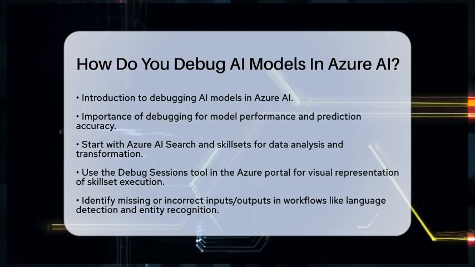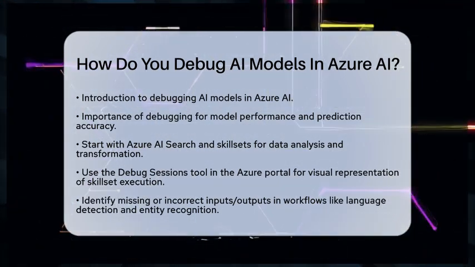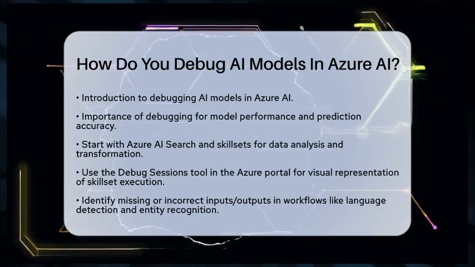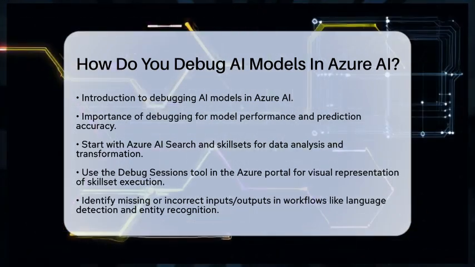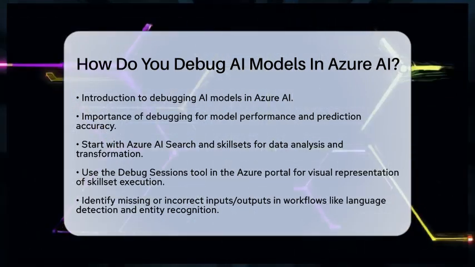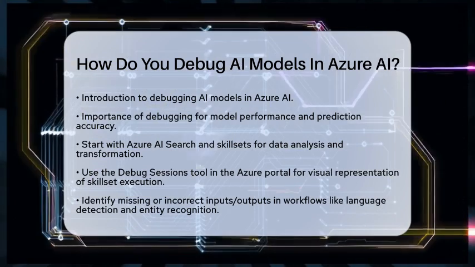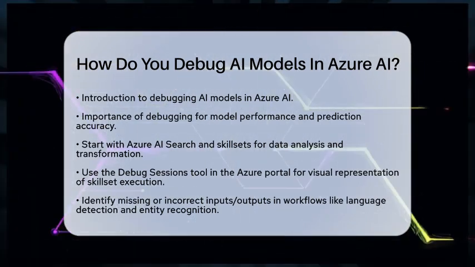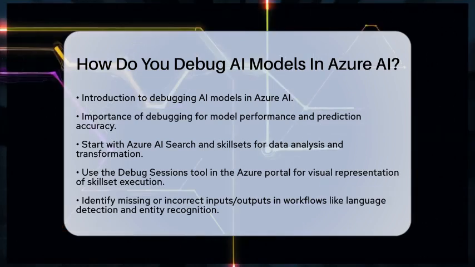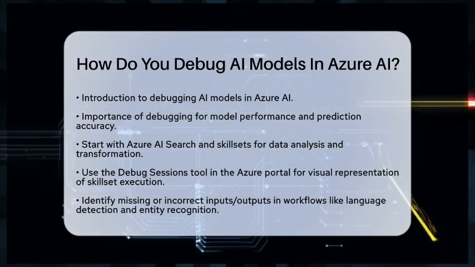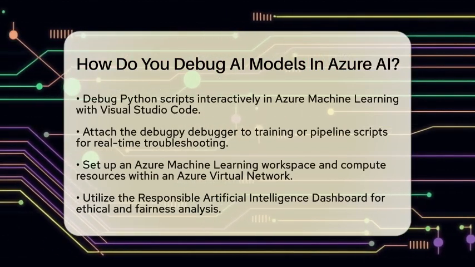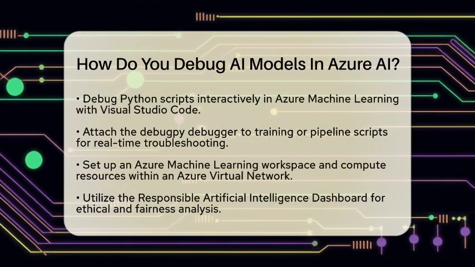First, understanding the behavior of your model is key. You can start with Azure AI Search, which uses skillsets. These are pipelines of artificial intelligence skills that analyze and transform data. The Debug Sessions tool in the Azure portal provides a visual representation of how these skillsets execute. This helps you identify where inputs or outputs might be missing or incorrect. It is particularly helpful for fixing errors in workflows like language detection or entity recognition.